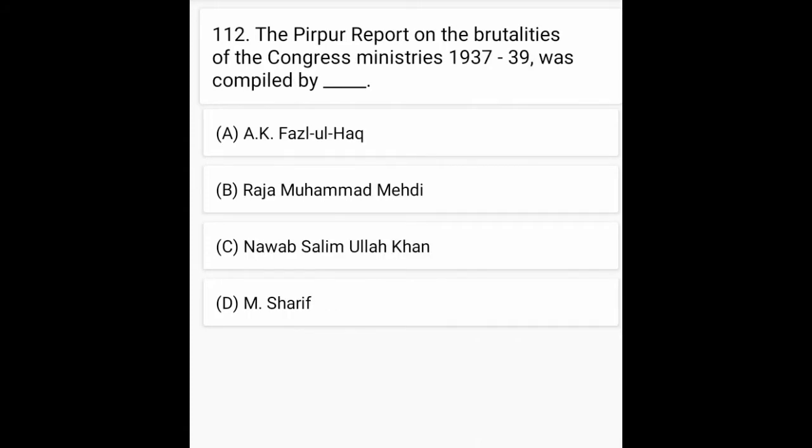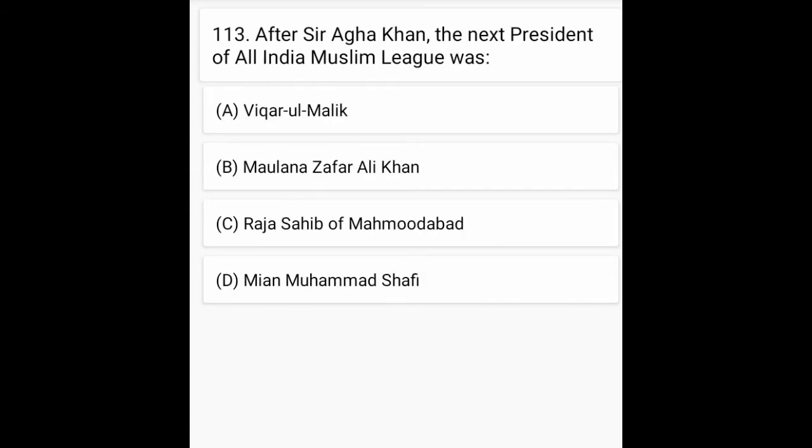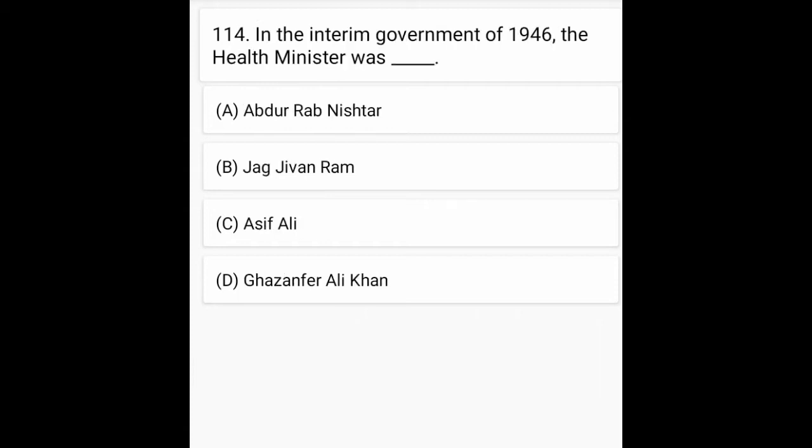The paper report on brutalities of Congress minorities 1937 to 39 was compiled by. Option B is correct, Raja Muhammad Mehdi. After Sir Aga Khan, the next president of All India Muslim League was. Sir Aga Khan के बाद अगले जो All India Muslim League के सदर कौन थे? Option C is correct, Raja Sahab of Mahmudabad.